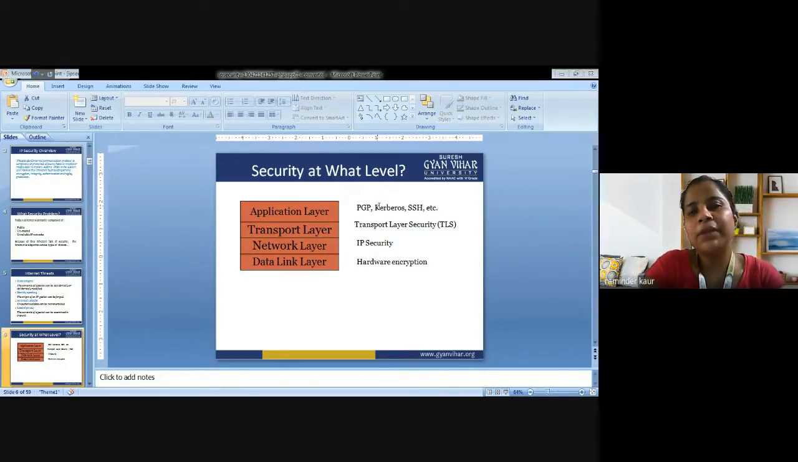What is the application layer? It is concerned with Pretty Good Privacy services. It is concerned with Kerberos that we have already discussed, or it could be associated with the SSH algorithm. Next is the transport layer. It could be concerned with Transport Layer Security. The network layer is concerned with IP security. The data link layer is concerned with hardware encryption.